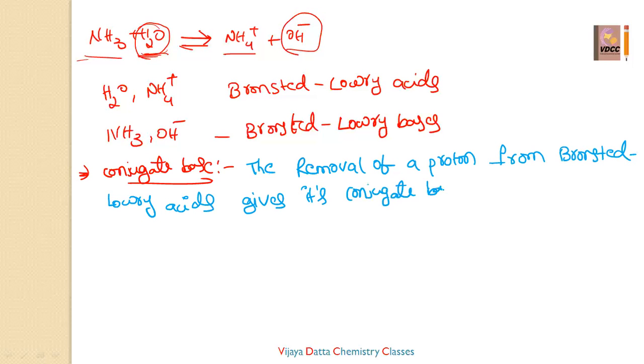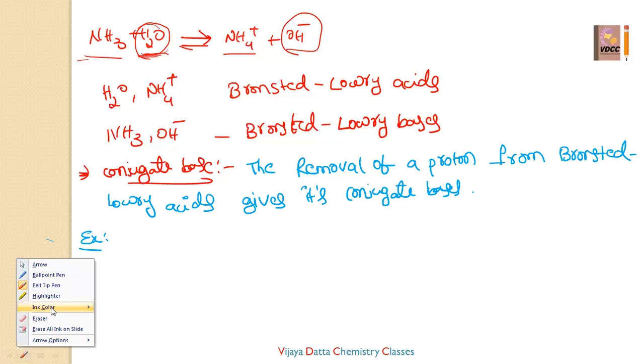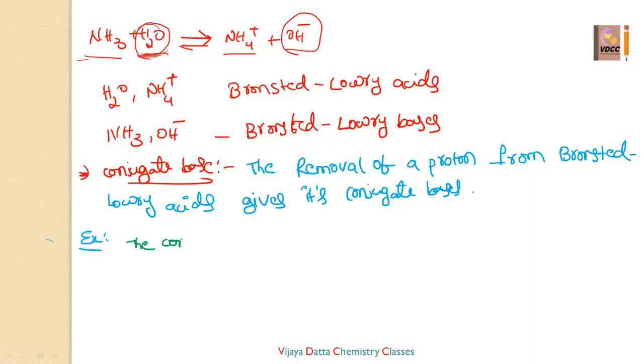So now here I am going to write some examples for the conjugate bases. See here, conjugate base. The conjugate base of HCl is Cl minus.